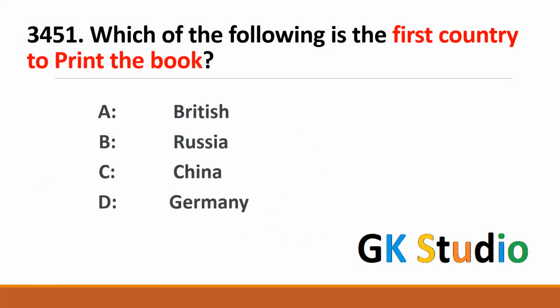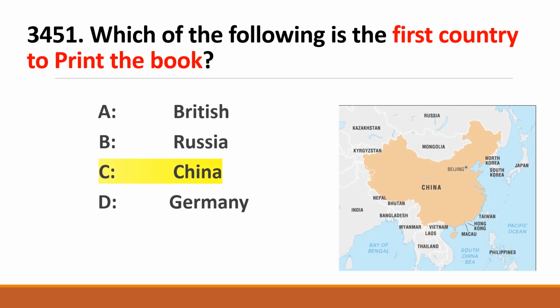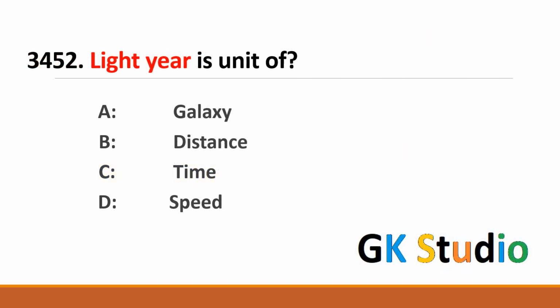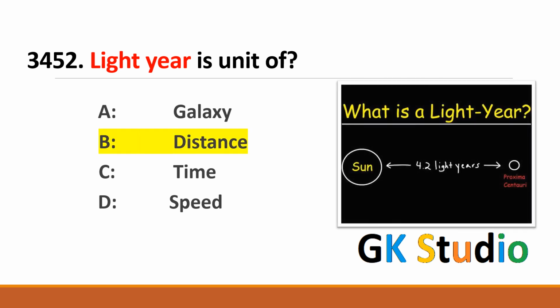Which of the following is the first country to print the book? China was the first country who prints the book. Light year is a unit of. Basically, light year is a distance unit, and Sun to Proxima Centauri has 4.2 light years distance.